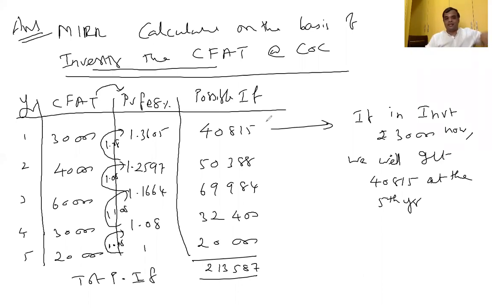5th year, how much can I get? 30,000 plus interest, that comes to 40,815. Are you with me or not? Yes, sir. I'm getting a profit of 40,000 rupees.